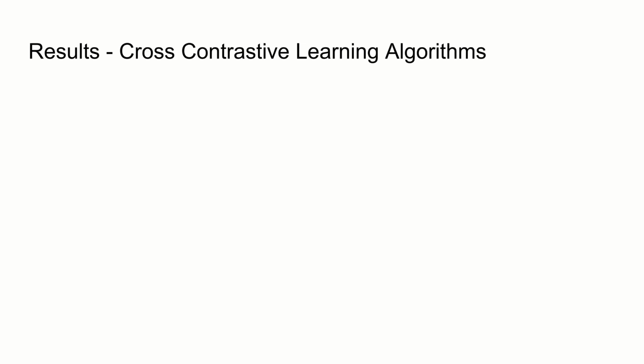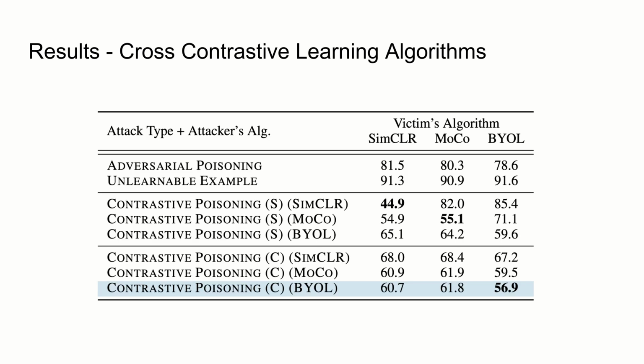Our method also works when the attacker does not know the victim's algorithm. In the table, as highlighted by the blue color, class-wise contrastive poisoning can always decrease accuracy to around 6%, regardless of which algorithm the victim uses. This indicates a high transferability of our method.